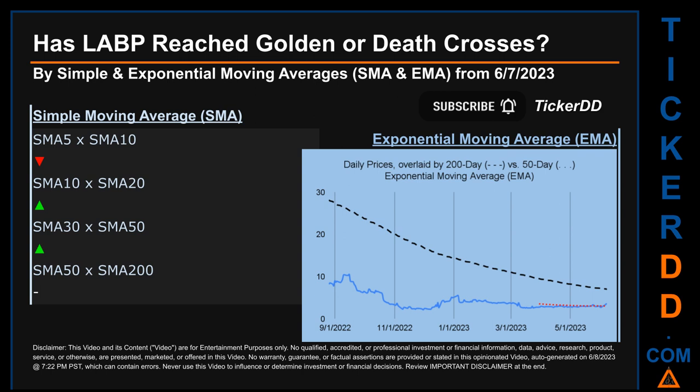For EMA, you can be the judge. Look at the generated graph on this page. Has the 50-day EMA line, which is in red, crossed above or crossed below the 200-day EMA line, which is in black? If no crossing can be seen, then no signal could be had. The blue line is daily end-of-day prices. Continuing with SMA, we looked across the 5 to 10, the 10 to 20, and the 30 to 50-day ranges to see if golden and death crosses had been reached. We found golden cross signal for the 10 to 20 and the 30 to 50. We found death cross signal for the 5 to 10. We could not find either golden cross or death cross signal for the 50 to 200.